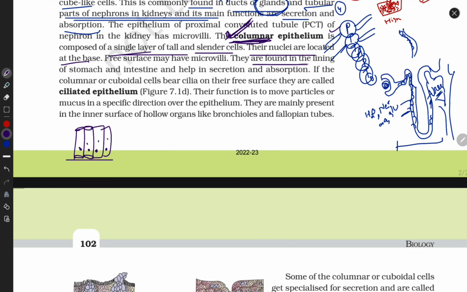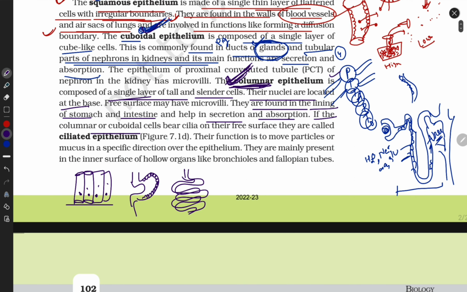They are found in the lining of the stomach, where columnar tissues are present, and in the intestine. Clear or not? Their function is again secretion and absorption. Now if columnar and cuboidal cells bear cilia on their free surface, they are called ciliated epithelium.